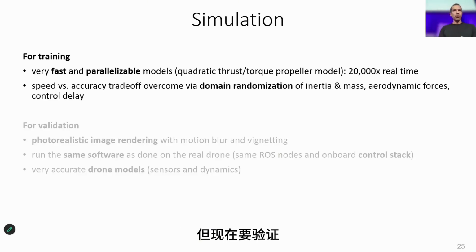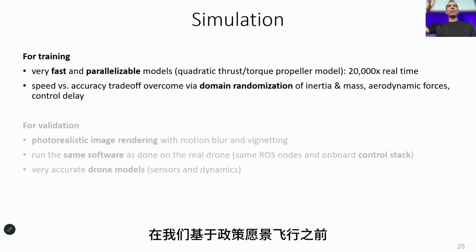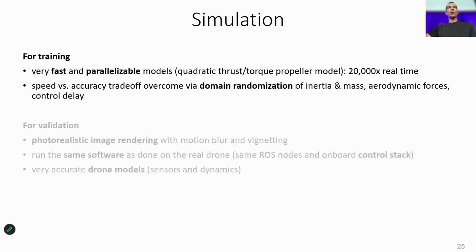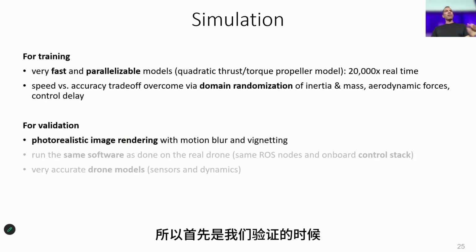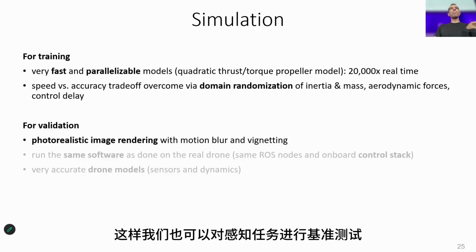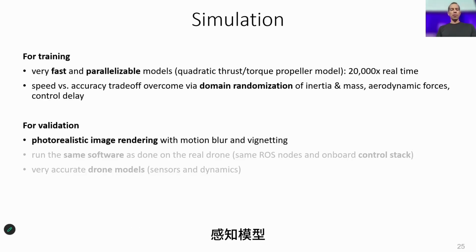But now, for validation, we use a more realistic simulator. We have 2 validation stages before we fly the policy vision-based in the actual arena at 100 kilometers per hour, because we want to minimize costs. The first is when we validate in a photorealistic simulator so that we can also benchmark the perception models. It's so realistic that we actually also simulate motion blur and vignetting.